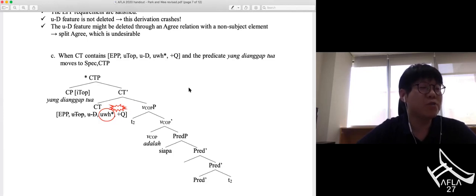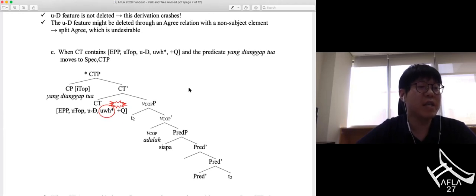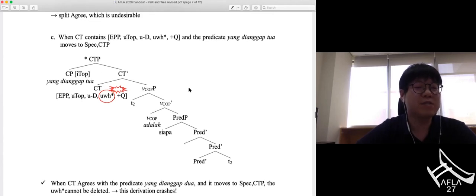In this structure, CT agrees with the predicate yang dianggap dua, and it moves to spec CTP. In this case, uninterpretable non-D feature is deleted since the moved element is a CP. However, the uninterpretable WH feature cannot be deleted. Thus, this sentence crashes. Thus, the ungrammatical sentence 10a cannot be generated through this derivation.